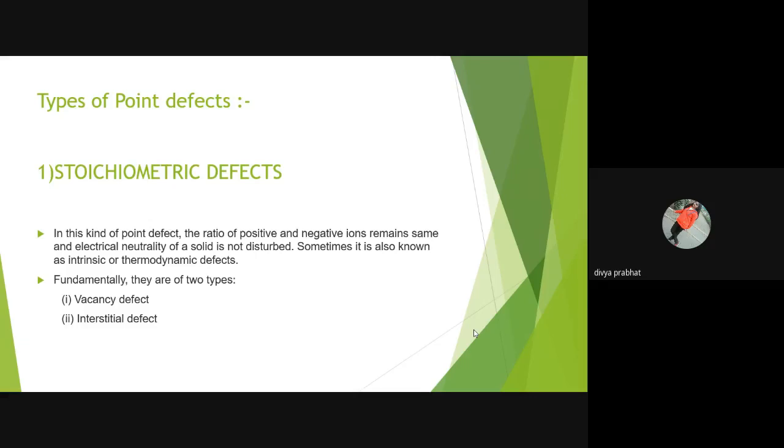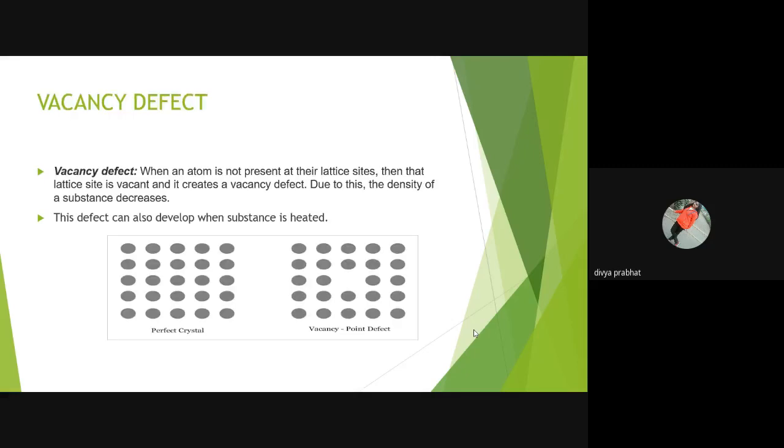Stoichiometric defect. In this kind of point defect, the ratio of positive and negative ions remains same, and the electrical neutrality of a solid is not disturbed. Sometimes it is also known as intrinsic or thermodynamic defects. It is of two types, vacancy and interstitial.